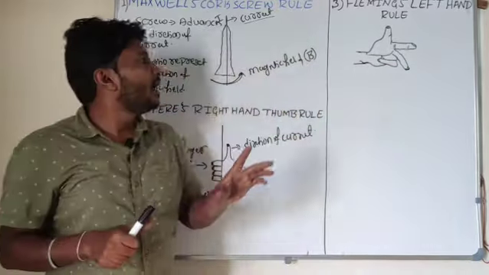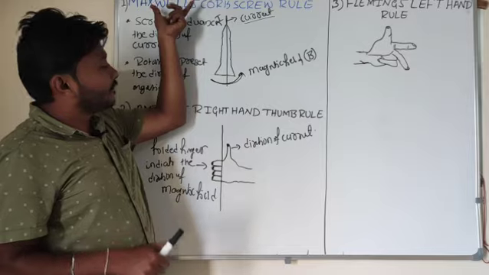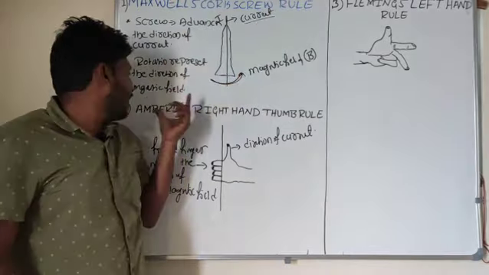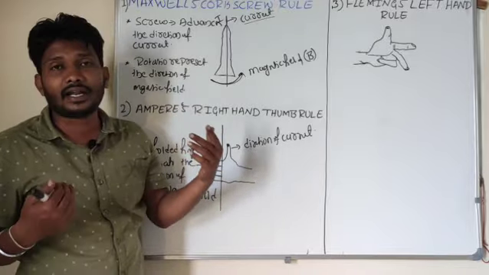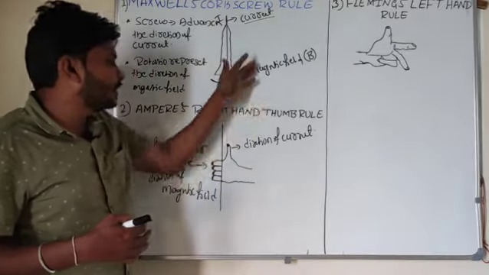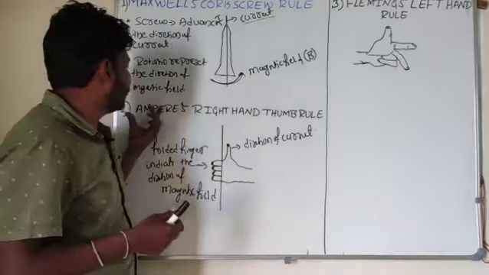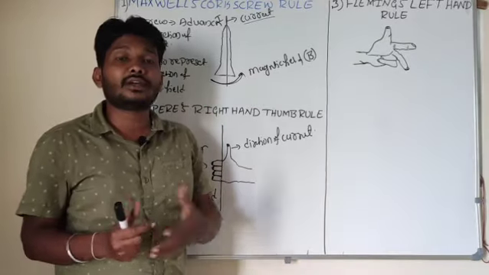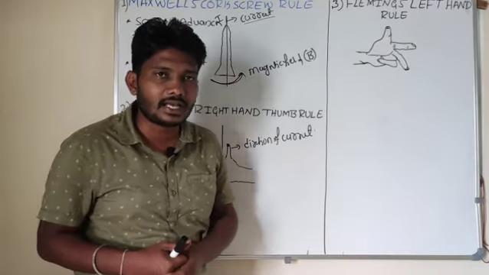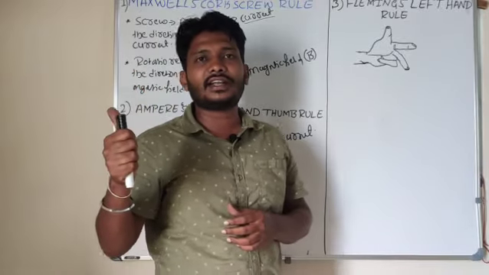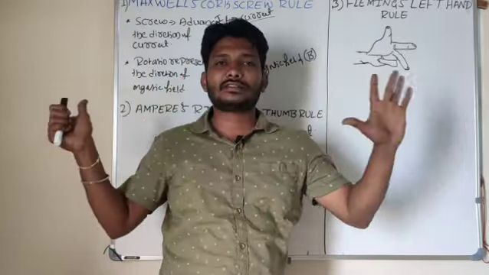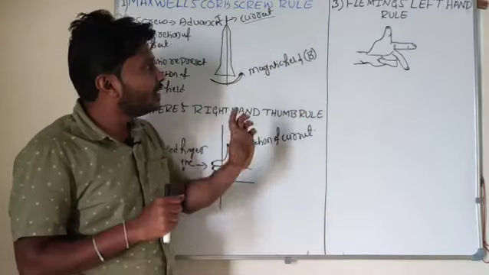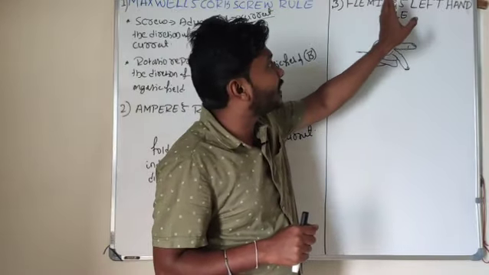Now from Maxwell's corkscrew rule as well as from Ampere's right hand thumb rule, I want to find the direction of current as well as magnetic field. So which rule is convenient? You have to use that rule. In my view, the right hand thumb rule is very convenient to find the direction of current as well as magnetic field. Hold the conductor in a right hand, the thumb indicates the direction of the current, whereas the folded fingers indicate the direction of the magnetic field.